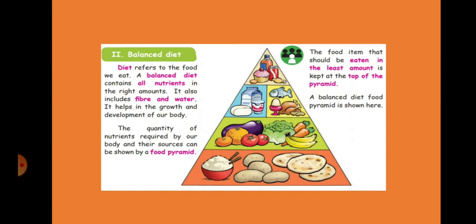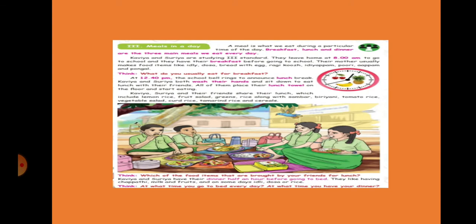Now in this class, we are going to discuss meals in a day. So how many times do we take food every day? We eat food 3 times, right? We have 3 main meals every day. What are the 3 main meals? First one is breakfast, second is lunch, and third one is dinner.